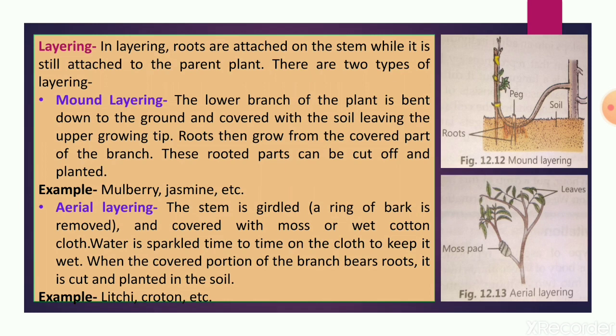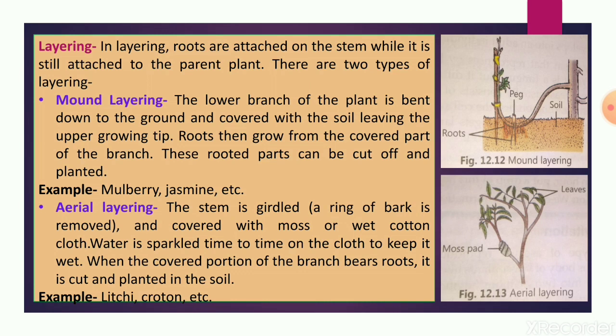So what happens? A lower branch, which is not so hard, is bent down to the ground and covered with soil, and only the upper part, or upper growing tip, of the branch is left outside. Roots then grow from the covered part of the branch, and this rooted part can be cut off and planted. Such a method can be applied in mulberry and jasmine, etc.